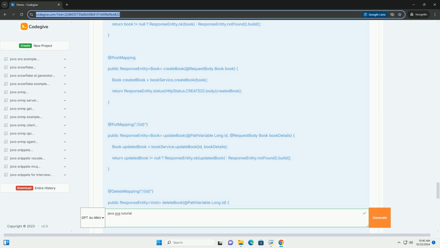Conclusion. In this tutorial, you have created a simple RESTful web service using Java and Spring Boot that follows the principles of service-oriented architecture. You can expand this application by adding more features, such as authentication, logging, and error handling, to create a more robust service. Feel free to ask if you have any questions or need further clarification.